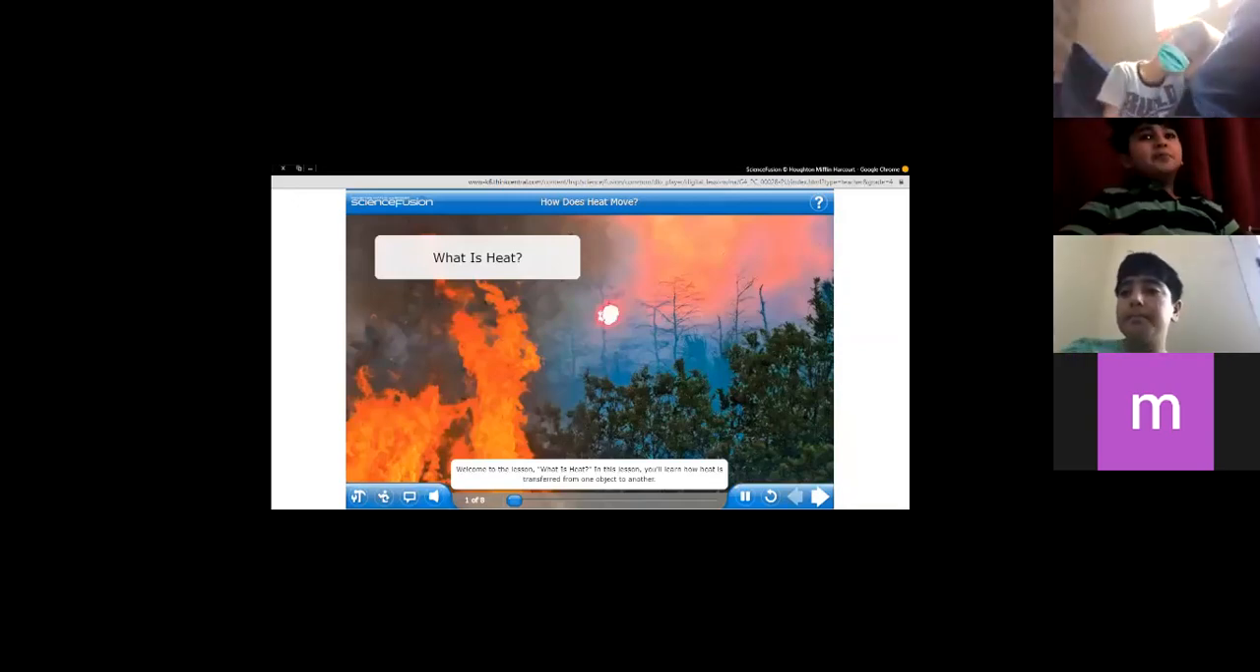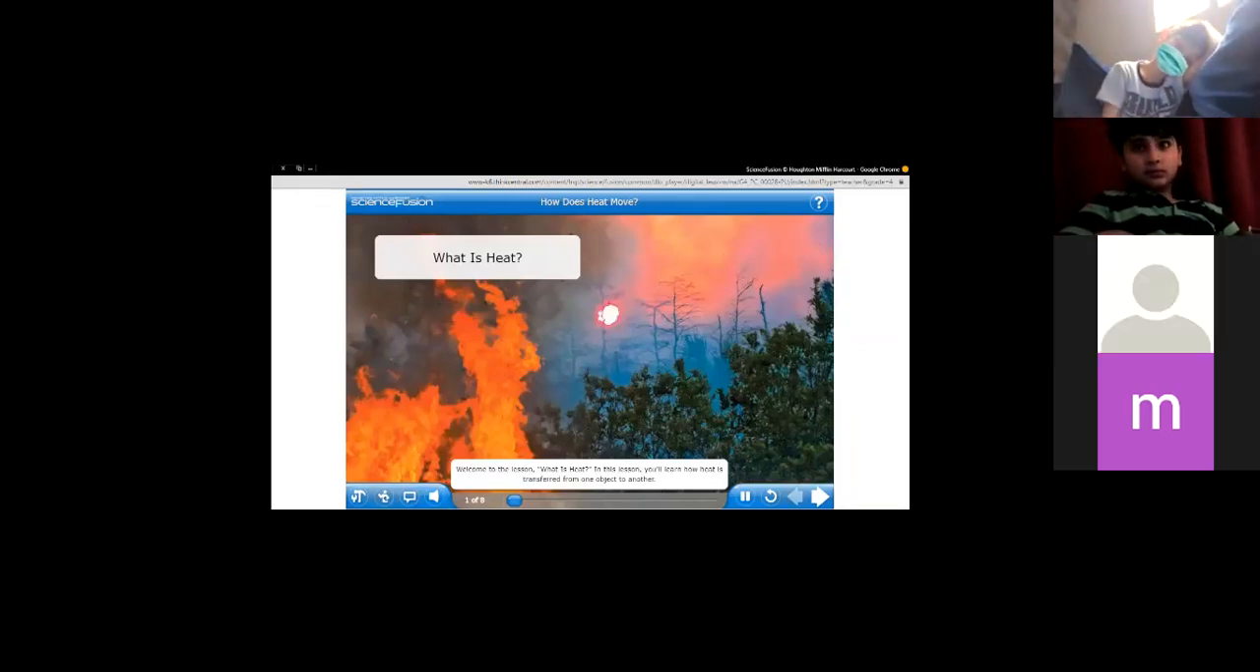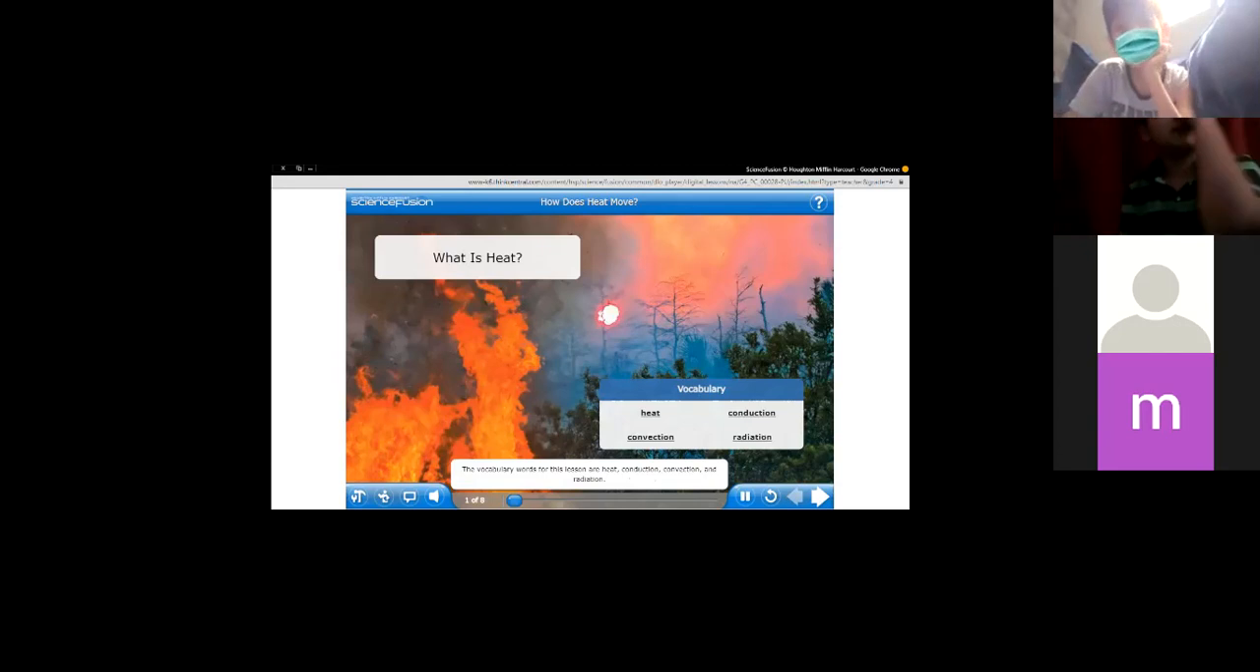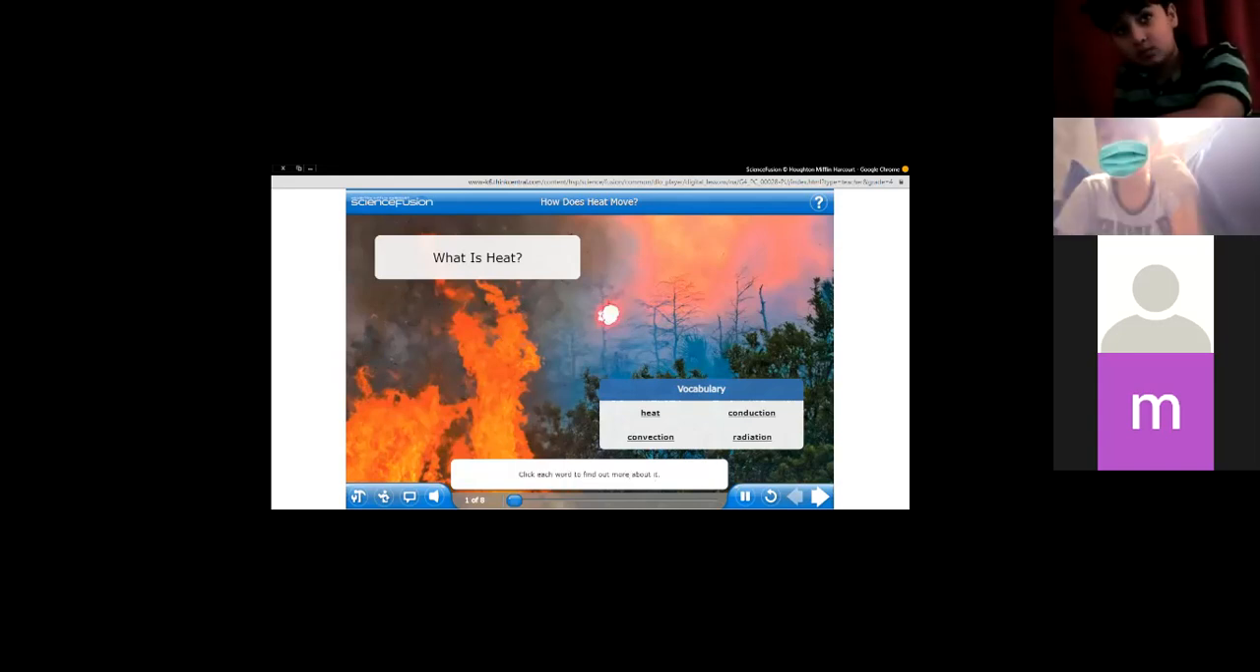In this lesson, you'll learn how heat is transferred from one object to another. How does heat move from a campfire to your chilly hands? What makes water boil? The vocabulary words for this lesson are heat, conduction, convection, and radiation. Click each word to find out more about it.